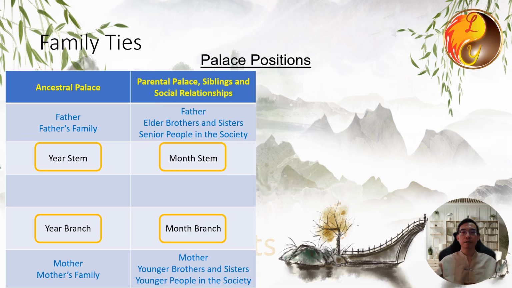For the month pillar, the upper character is called the heavenly stem of the month, or the month stem. It represents the father, elder brothers and sisters, as well as senior people in society. The earthly branch of the month, or the month branch, known for its significant energy, is called the month ruler. It represents the mother, younger siblings, and younger people in society. Therefore, the month pillar stands for the palace of parents, siblings, and social relationships.